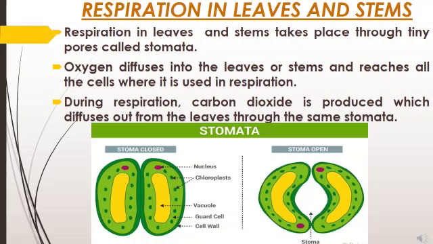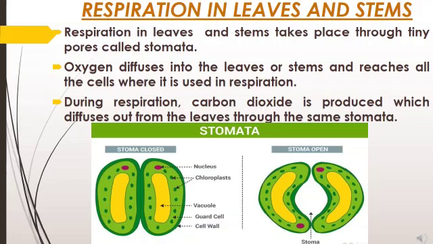What is the process of respiration? In the process of respiration, with the help of oxygen, the food particles already present are burned, which produces energy, carbon dioxide and water. The energy is used by the plant for various activities and carbon dioxide and water diffuse out as byproducts.